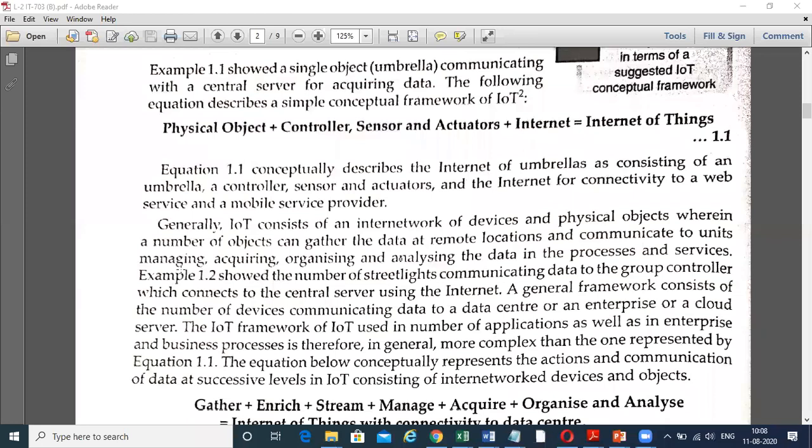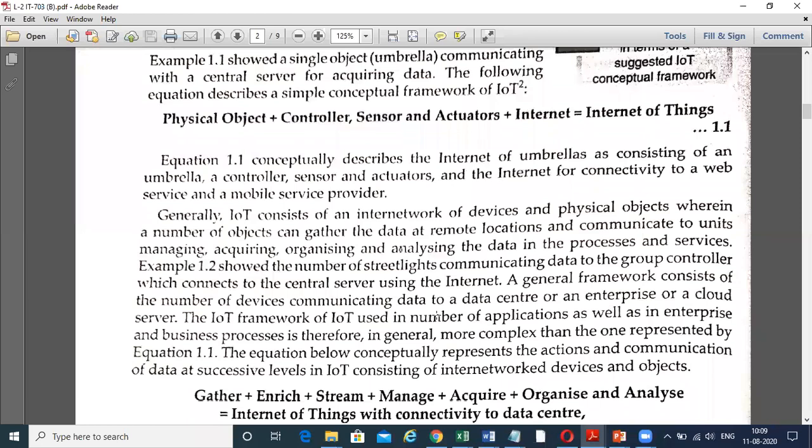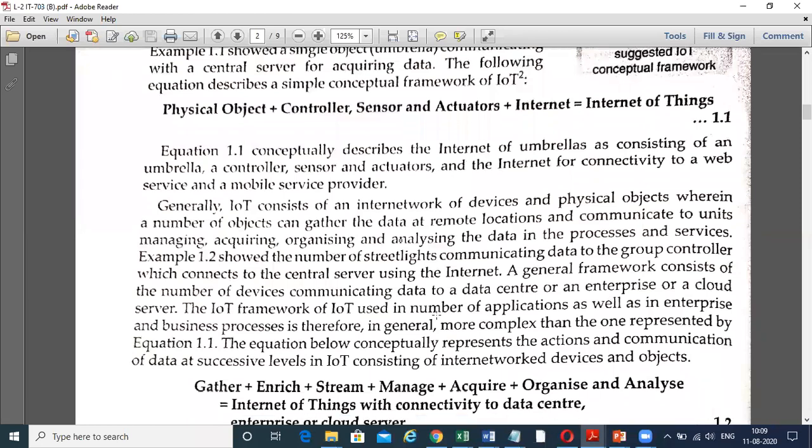So here IoT is normally an internetwork, that is, a network of devices and physical objects where a number of objects can gather the data at remote locations by means of the sensors, and communicate to units managing, acquiring, organizing, and analyzing the data in the processes and the services. This was all about this equation, that is, the single object, the umbrella, communicating. Now, this is the generalized conceptual framework.